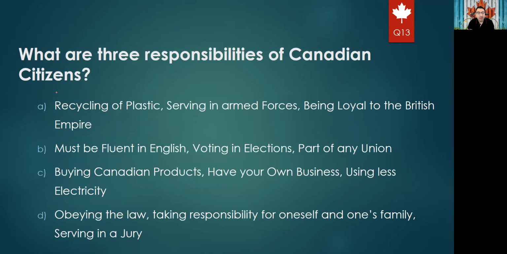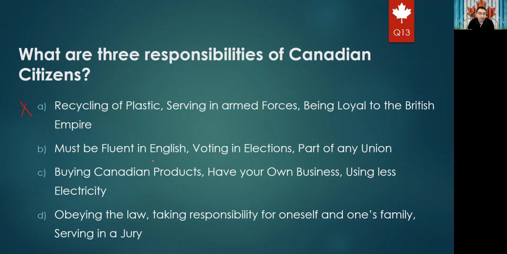Okay. Next question will be, what are 3 responsibilities of Canadian citizenship? Option A, recycling of plastic, serving in armed forces, being loyal to the British Empire. Does this make sense? I don't think we can easily exclude this one from the sentence.